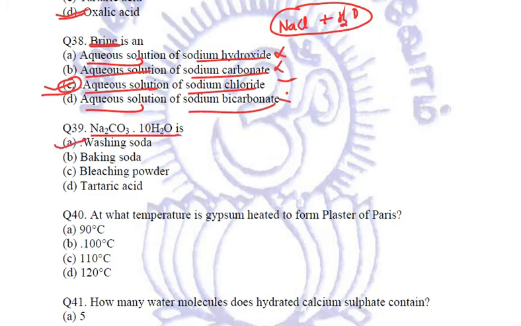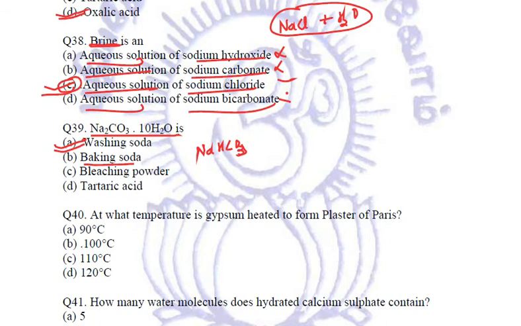Na2CO3.10H2O is washing soda. Right? We know the answer, but while we are practicing, please look at the other options also and try to revise your other concepts side by side. Next option is baking soda. Just remind yourself the formula for baking soda, NaHCO3.